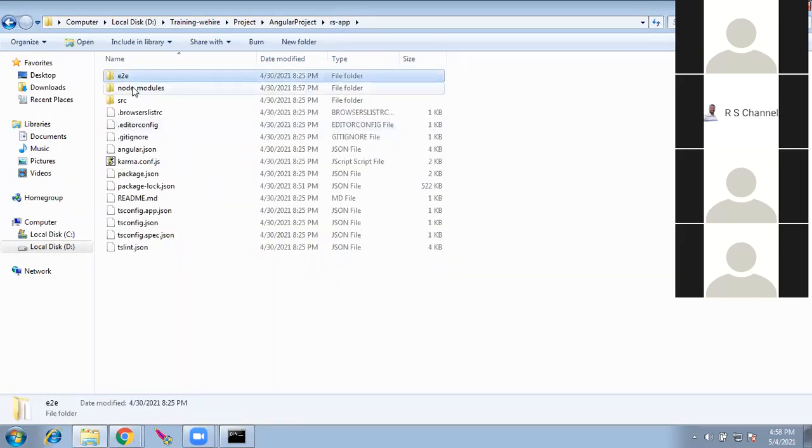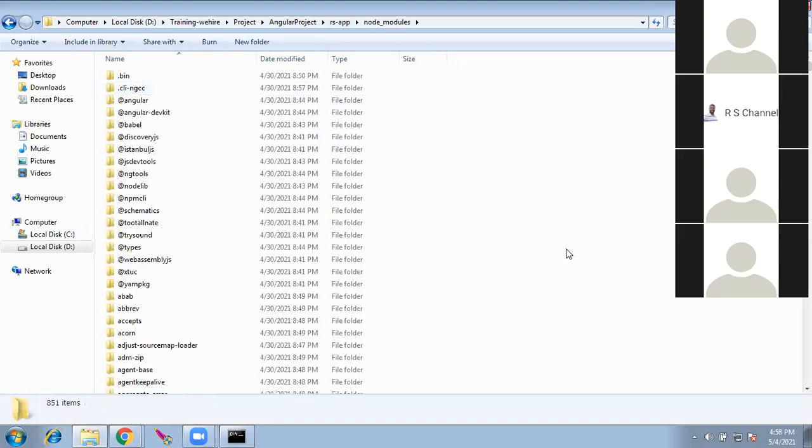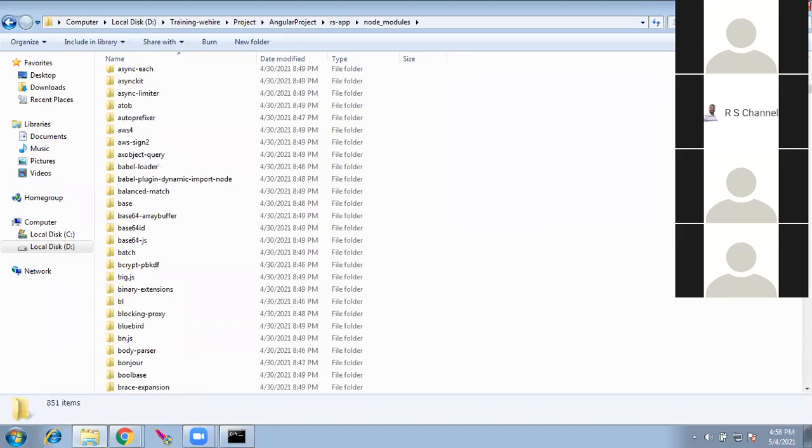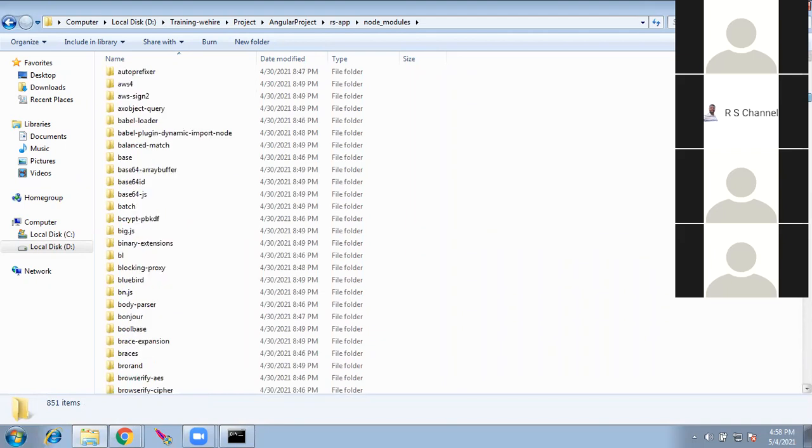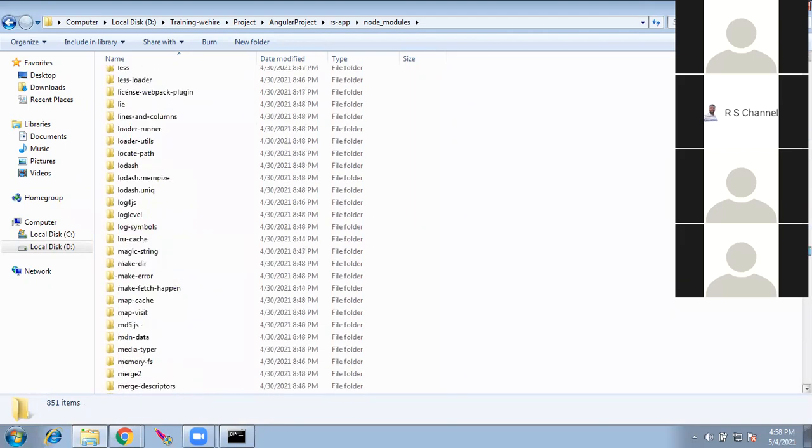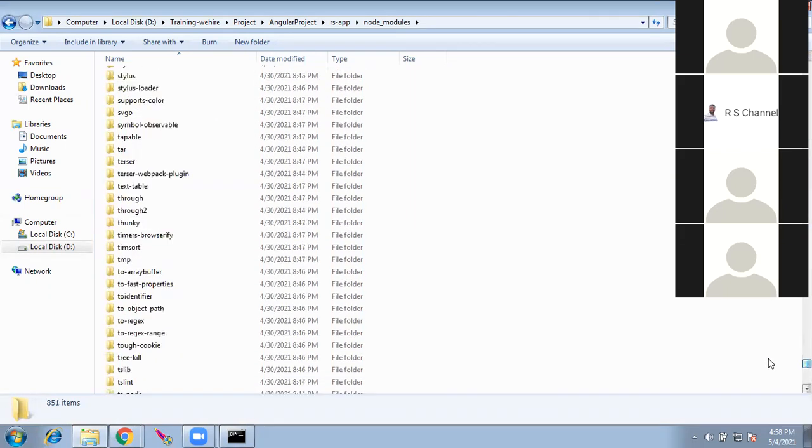We have node_modules. This is similar to the lib folder in Java. In the lib folder, we place all the required libraries, whichever have to be referenced inside the class. The same way, node_modules will have the entire Angular supporting files. Either it can be Angular or third party, whatever is needed, it will be placed inside.